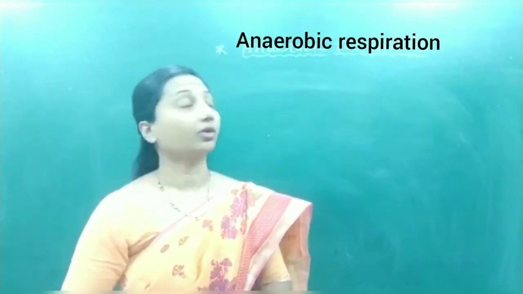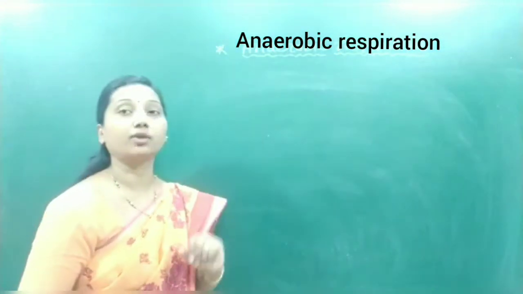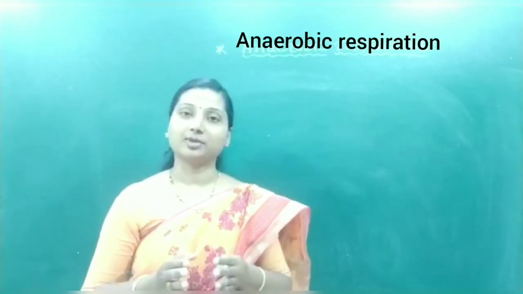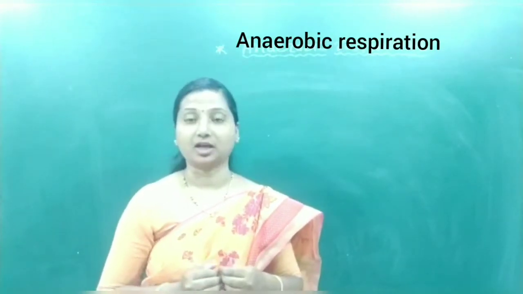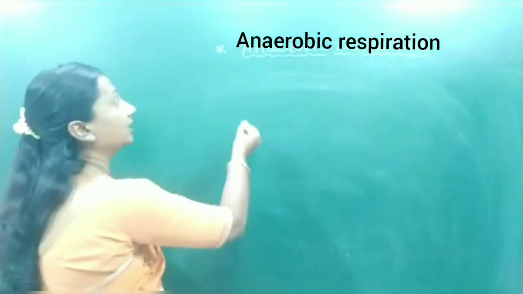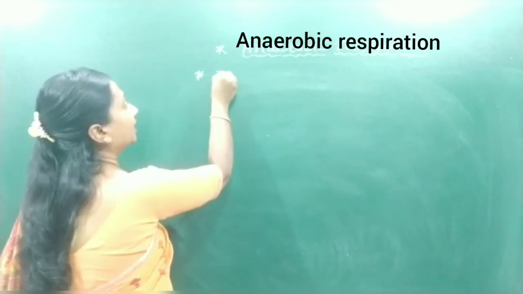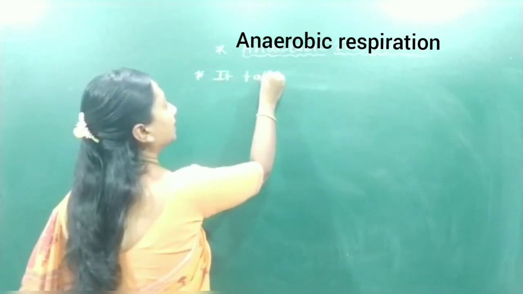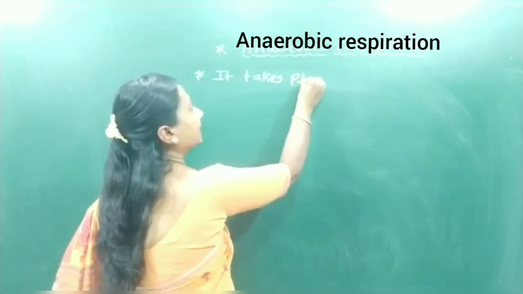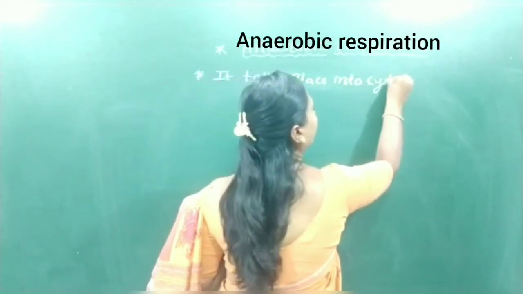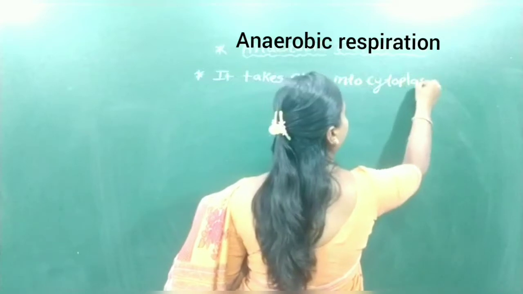But what happens in the case of anaerobic respiration? Anaerobic respiration generally takes place in the cytoplasm.